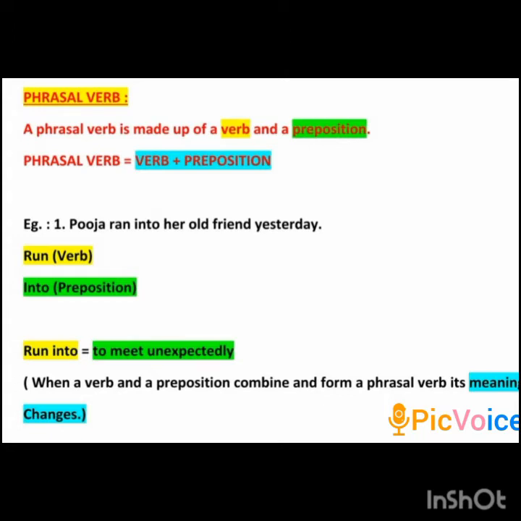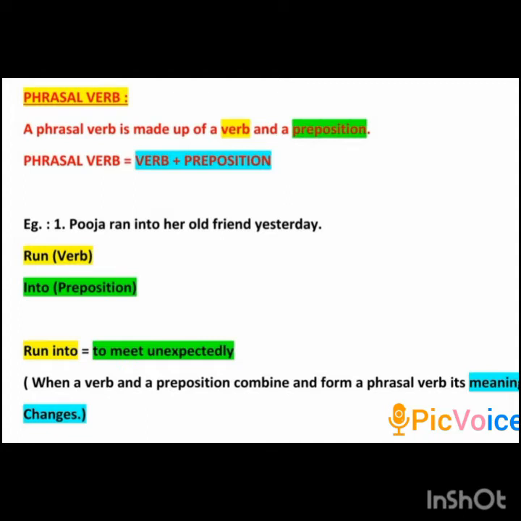Now, look at the example that is given below. It will help you understand the concept of phrasal verb well. I'll read the example for you. Pooja ran into her old friend yesterday. Now you might have guessed the phrasal verb in this sentence. I'll tell you. Ran, that is run, is the verb there and into is the preposition.